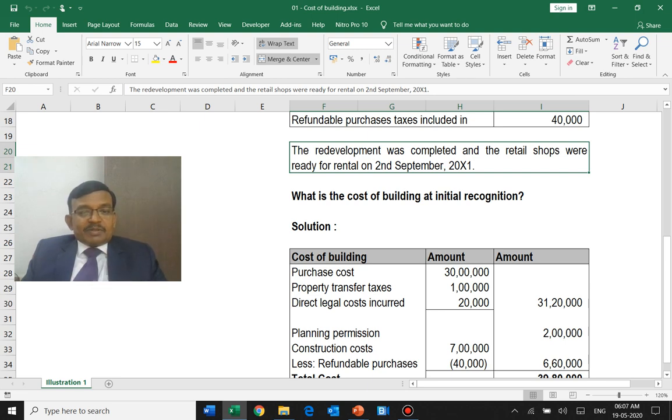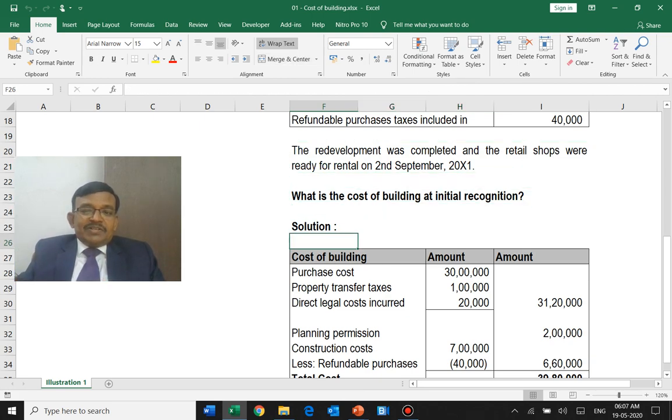It should be charged to the profit and loss account. Even though so many details are given relating to borrowing, including the date on which the loan has been taken, we are not going to capitalize any borrowing cost because it is not a qualifying asset.